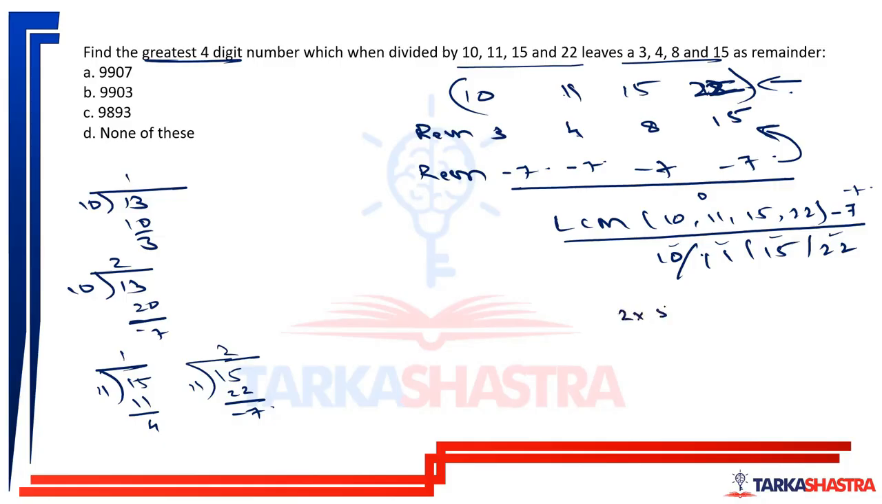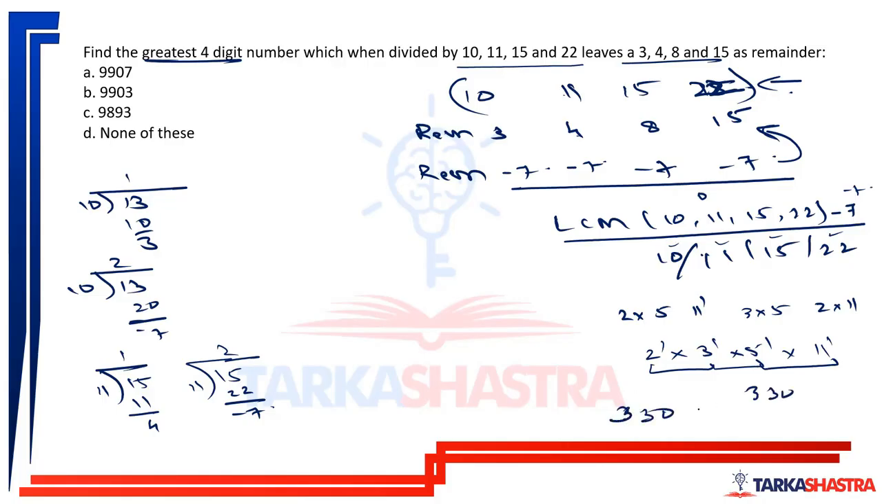So 10 is 2 into 5, 11 is 11 raised to 1, 15 is 3 into 5, 22 is 2 into 11. So highest power of 2, 2 raised to 1, highest power of 3, 3 raised to 1, highest power of 5, 5 raised to 1, highest power of 11, 11 raised to 1. So this is 6, 6 into 5 is 30, 30 into 11 is 330. So 330 is that number